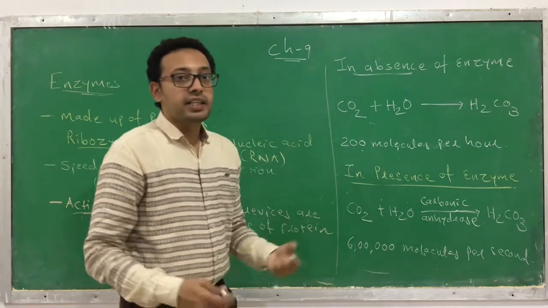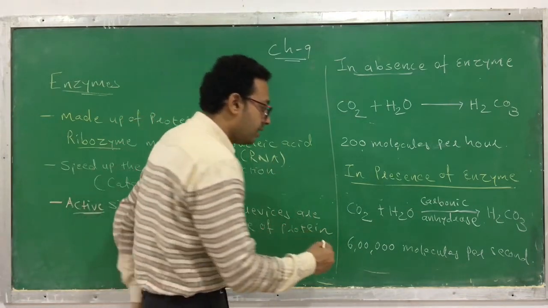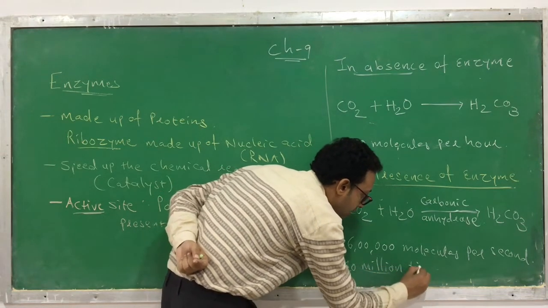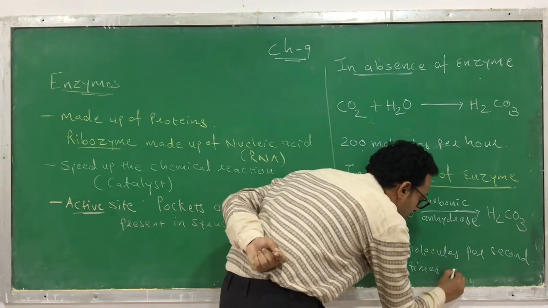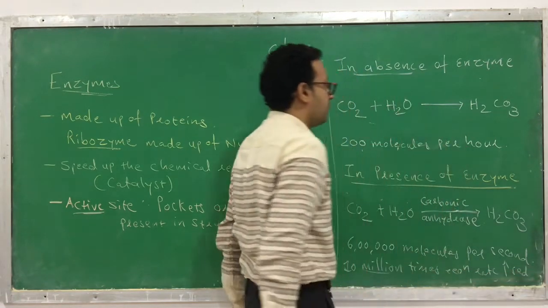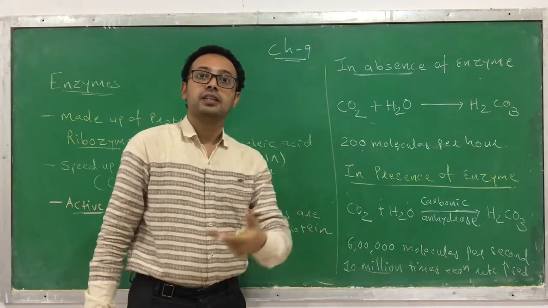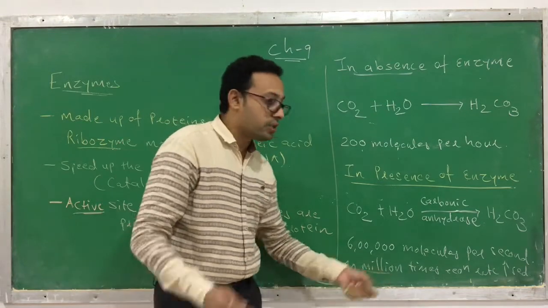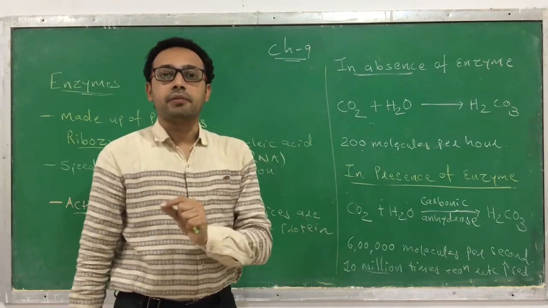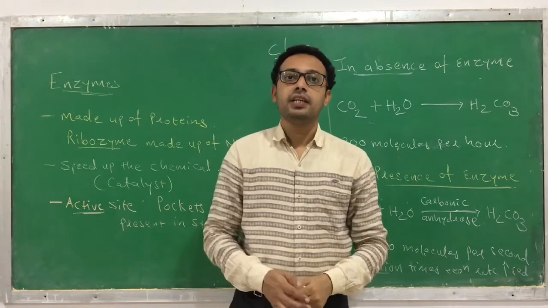Here you can see that the rate of reaction has been increased 10 million times. How much? 10 million times. 1 million is equal to 10 lakh, so 10 million you can assume is 1 crore. 1 crore times the rate of reaction has been increased, and that is possible due to the enzyme. That's why these enzymes are important or necessary in our body.